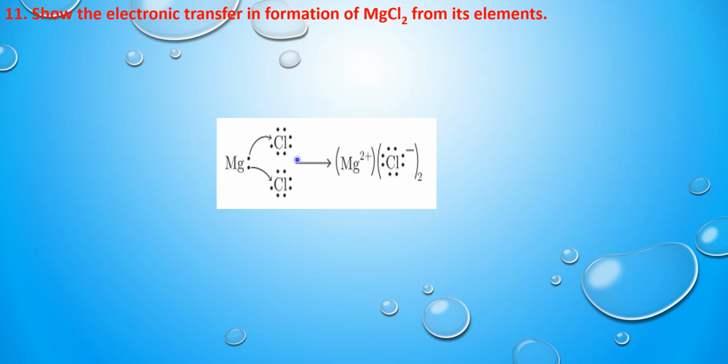Hence by losing 2 electrons, magnesium is going to be positively charged, and two chlorine atoms are each going to get one valence electron which is lost by magnesium, and they are going to form octet structure. Hence they gain 2 electrons from magnesium. Hence the valency of chlorine is minus one. So in this way they are going to form magnesium chloride by the transfer of valence electrons.